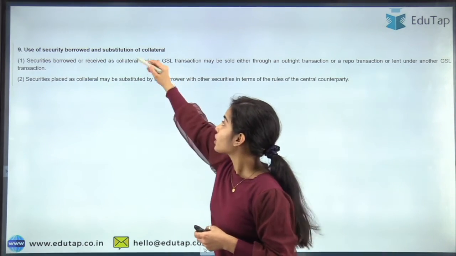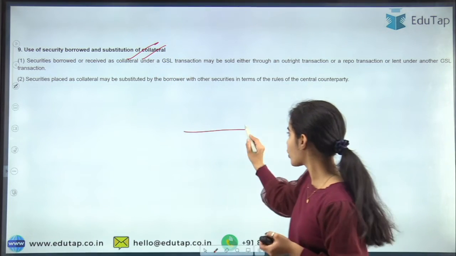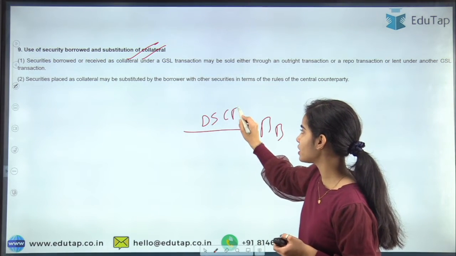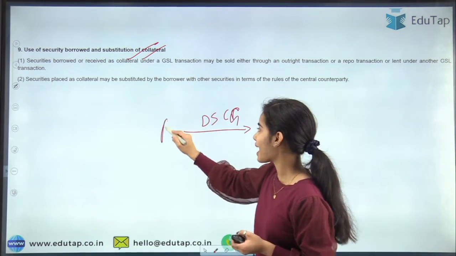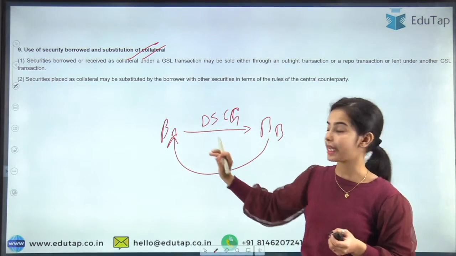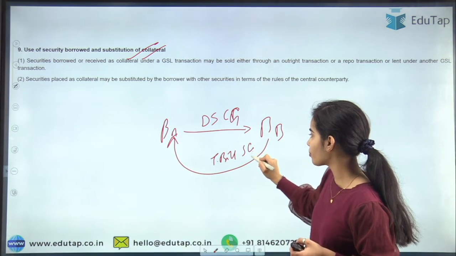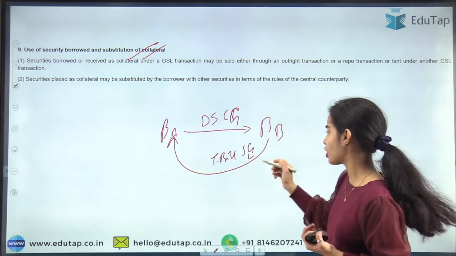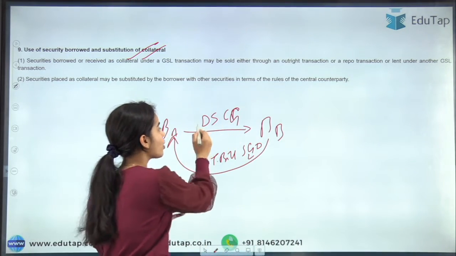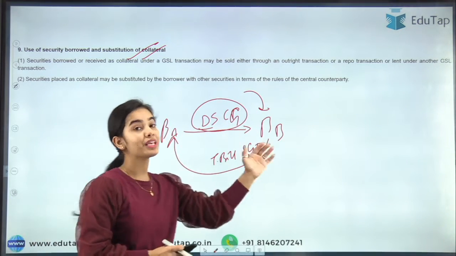So now, use of security borrowed and the substitution of collateral. So what is happening is that bank B is borrowing the dated security of the central government from bank A, and bank B is giving the collateral to bank A, that is in the form of T-bills or in the form of state government loans, state government development loans. Okay. So here what is happening now, how can bank B use these dated securities of the central government that bank B has borrowed.